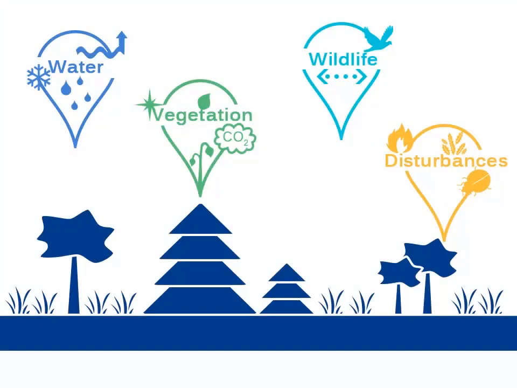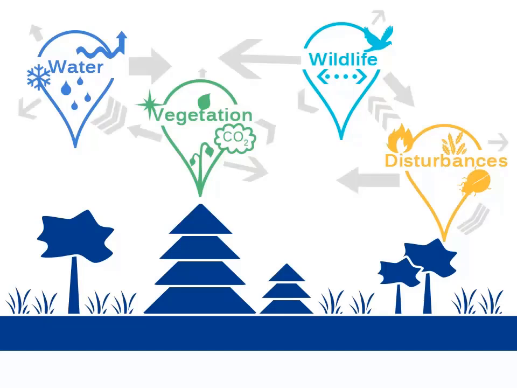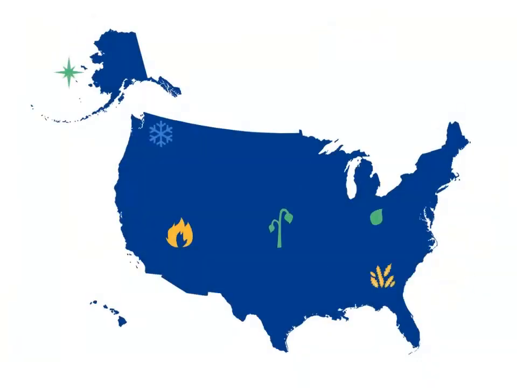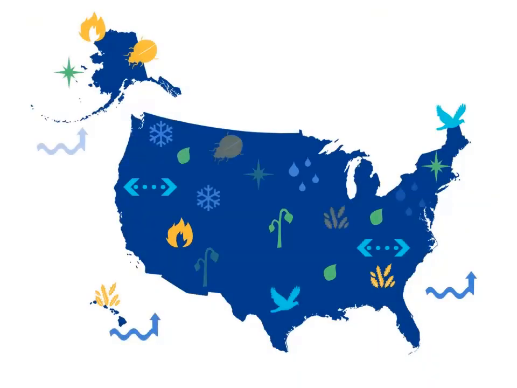Climate change will affect forest and grassland ecosystems in many different ways. These effects are not confined to categories. Instead, they interact with and affect one another, often further increasing the impact of climate change on ecosystems. This module has provided a very general overview of major effects and interactions of climate change.